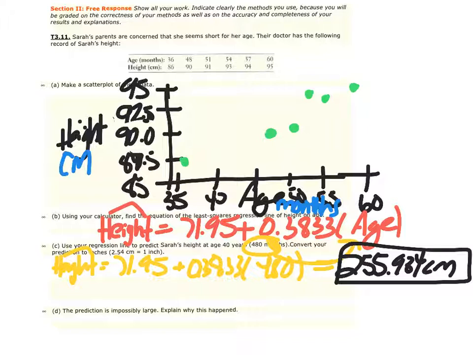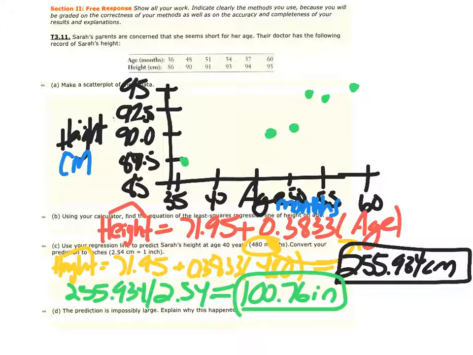So all we need to do is to take this value and divide it by 2.54. And that's going to give us here, showing our work again, 100.76 inches. Part D, the prediction is impossibly large. Explain why this is happening.